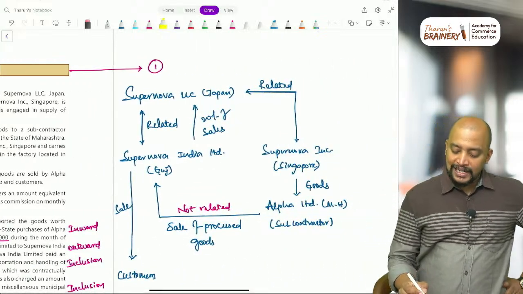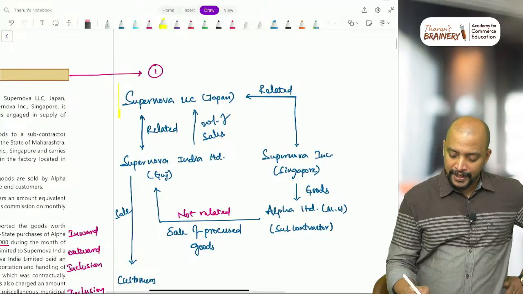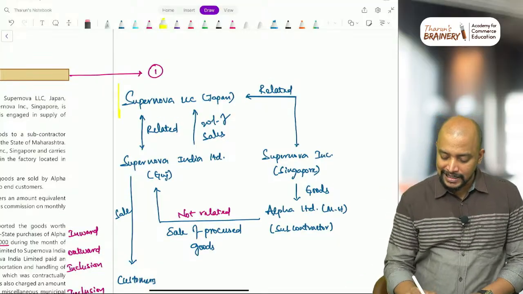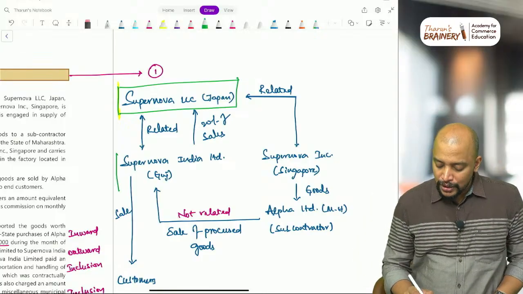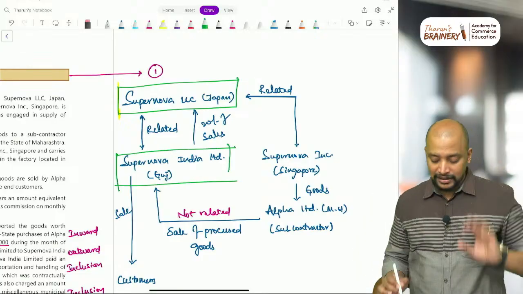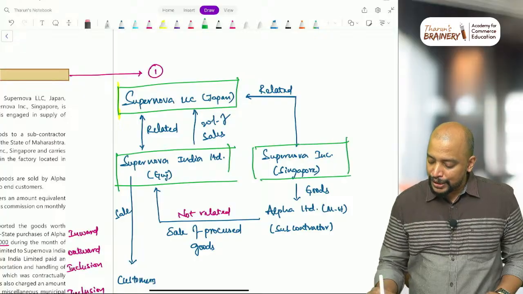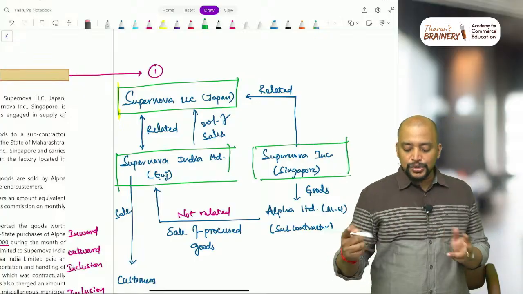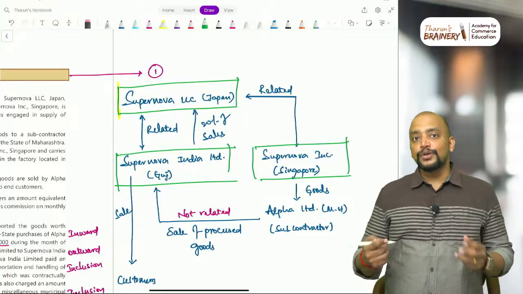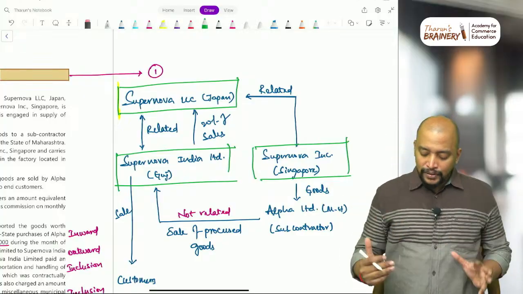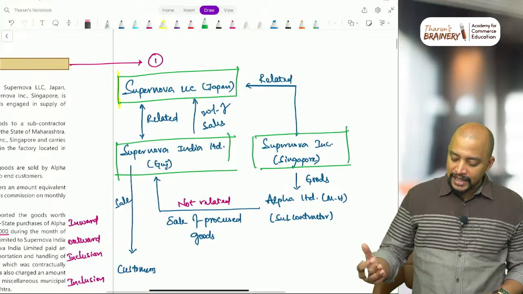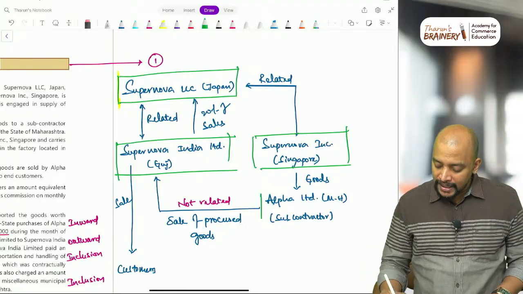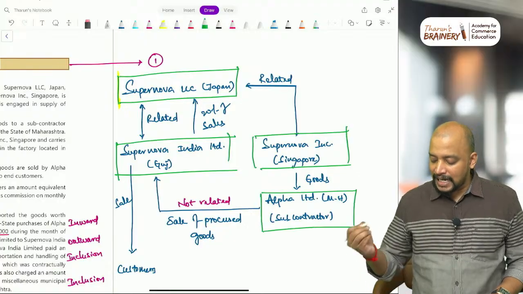Supernova LLC Japan is one company. This is one particular entity in Japan, and Supernova India Limited is in Gujarat, and they also have another company, Supernova Incorporation Singapore, and these two are subsidiary companies. Subsidiary means no doubt they will be treated as related. And what happens, Supernova Incorporation Singapore is selling goods to one company, Alpha Limited Maharashtra, a subcontractor.